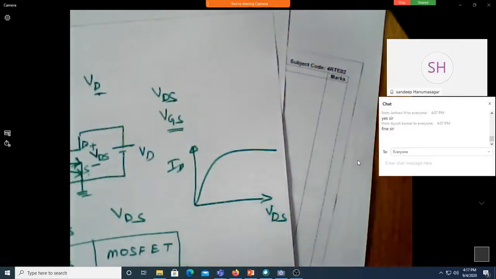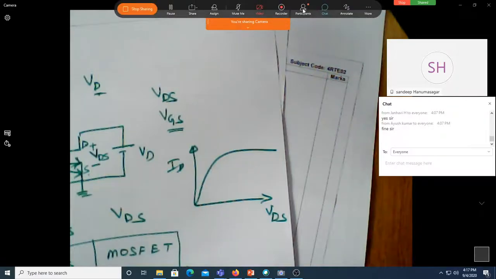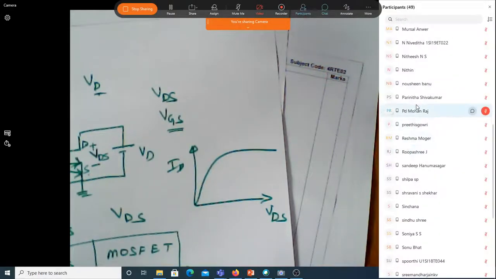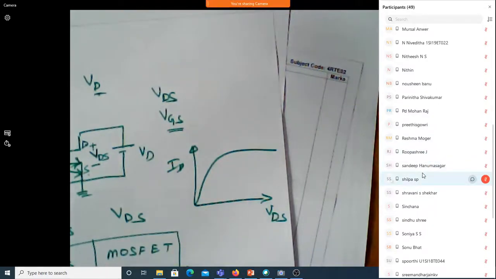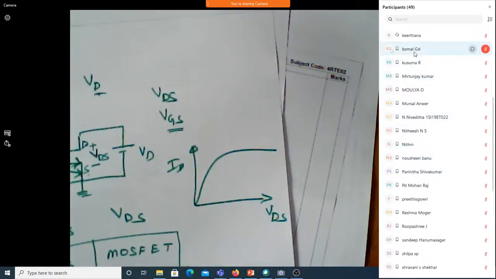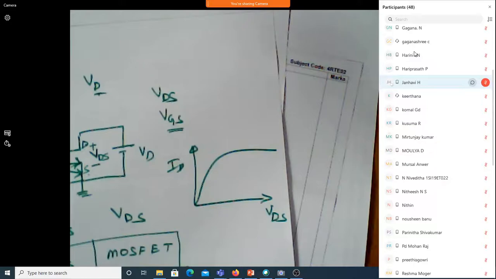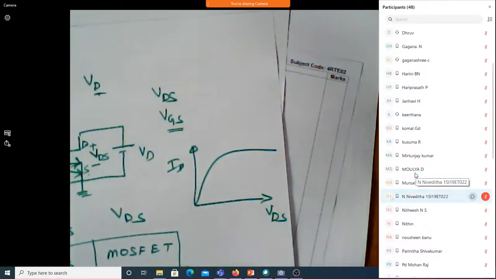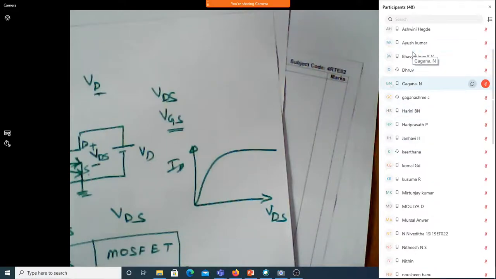Okay, let me take one more student. Don't think that I'll not call you back again. I may just call you back sometime. So those who are thinking that okay, my turn is over, let me just go off. Okay, all of you will be easily caught maybe in your examination, or when there is a test will be get announced. So I don't know from which corner of which class you're going to get a question. And of course, there is no possibility of copying, because in 1 minute you may have to answer 2 questions. So in such case, if you are there on your toes, then only you can able to make it.